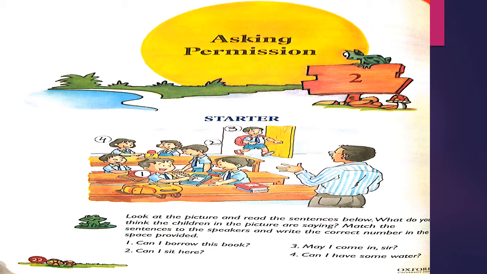There is the third statement, which is: May I come in, sir? Look at the door. There is a boy who is asking for permission to come inside. So write number 3. Number 4 is: Can I have some water? Look at bench number 3. There are two girls. One is asking for water. So write number 4 there, for: Can I have some water?